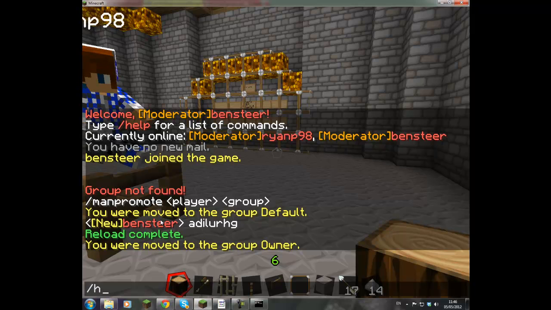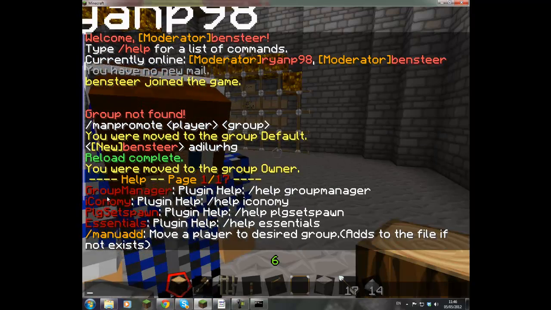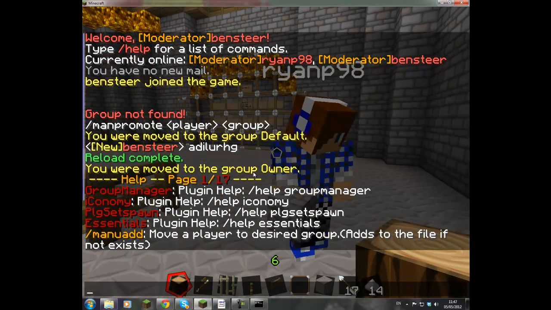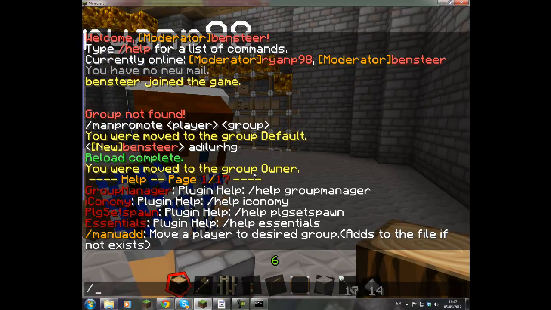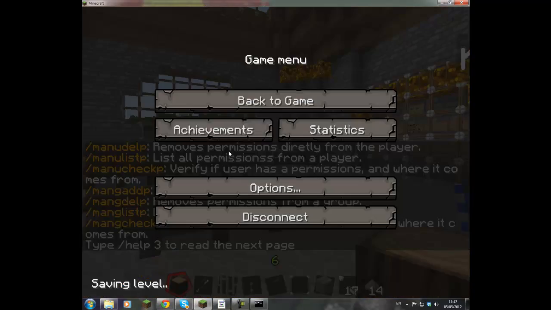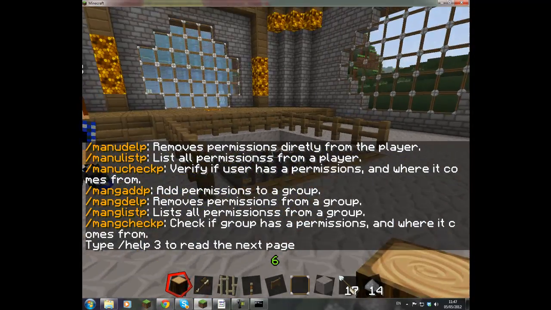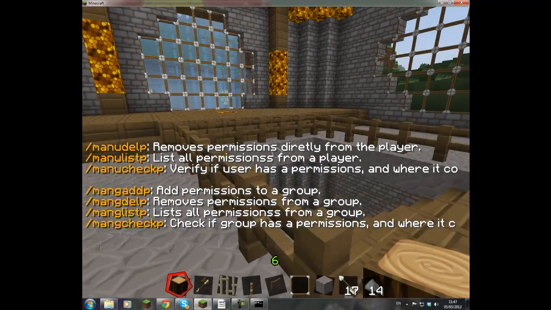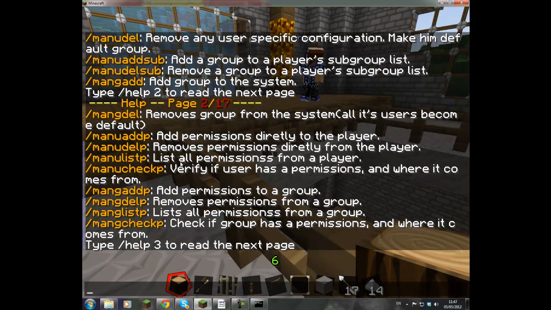Okay, so what Essentials comes with is a great deal of help pages. So here it has help 1 out of page 17. Some of them are plugins that I've added. Okay, so if we go help 2, this will bring us most of the man commands. Man is short for manager, obviously, so group manager.